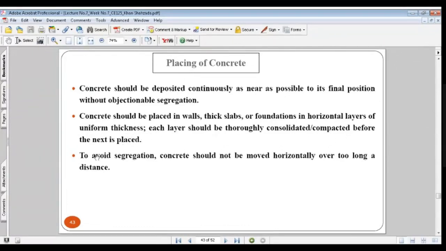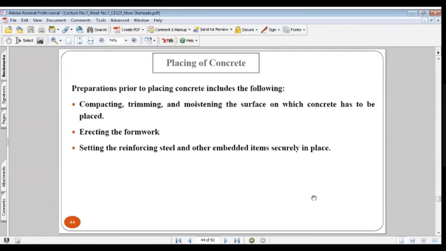To avoid segregation, concrete should not be moved horizontally over too long a distance. If you are depositing concrete over here and then moving it over this distance or more, then it will get segregated. So you have to avoid the movement of concrete, or the transferring of concrete on the ground, to avoid segregation. The next is preparation prior to placing concrete, which includes the following.